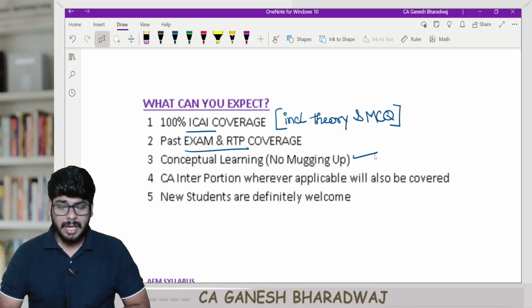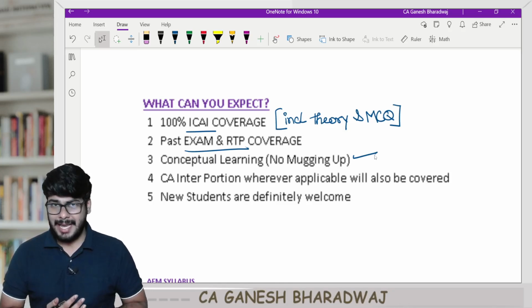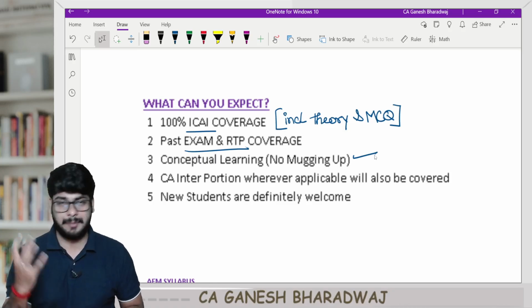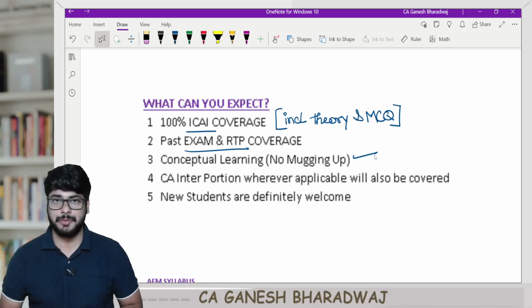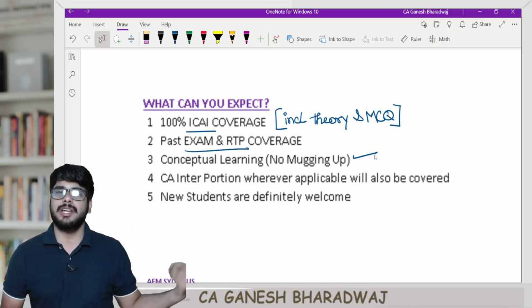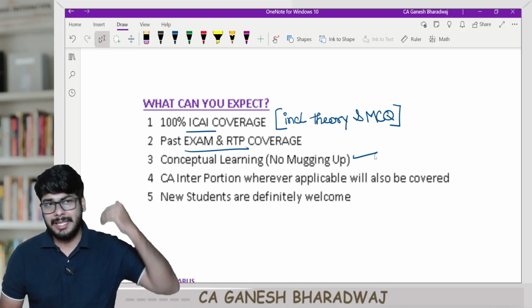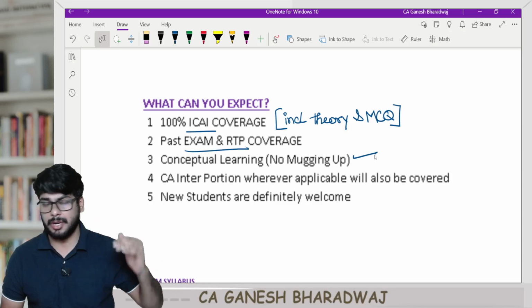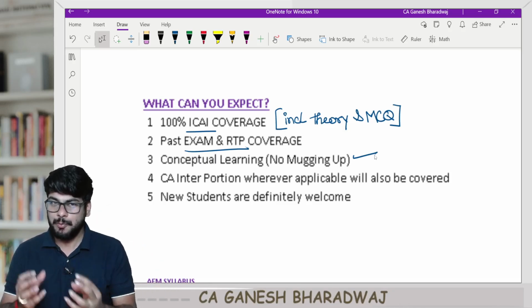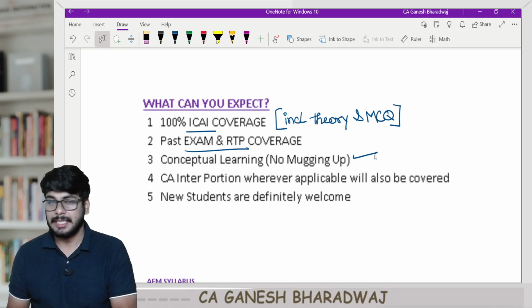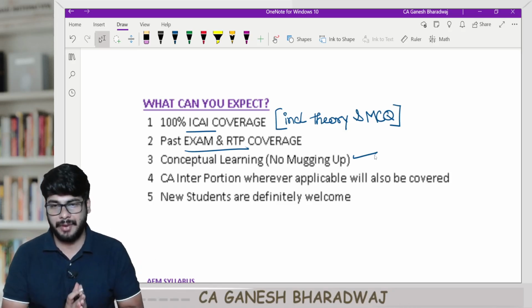Now, if you look at AFM, as the name of the subject itself is Advanced Financial Management, right? So in your intermediate, you have your paper 6A, which is your financial management, right? So in the final level, it's an advanced version of your intermediate. So there are a few portions of your CA Inter that also come in your CA Final.